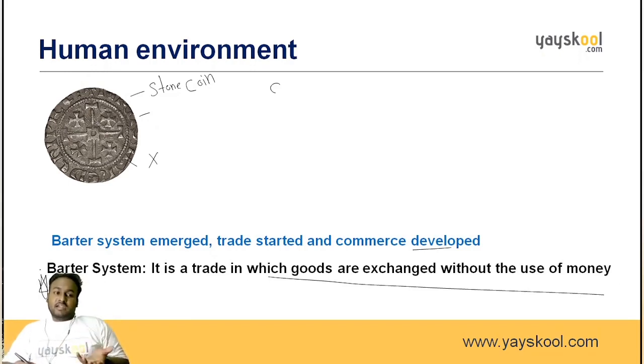What is the barter system? It is a trade. Trade is nothing but making a business, buying and selling. So buying and selling without the use of money is known as the barter system. Simple.